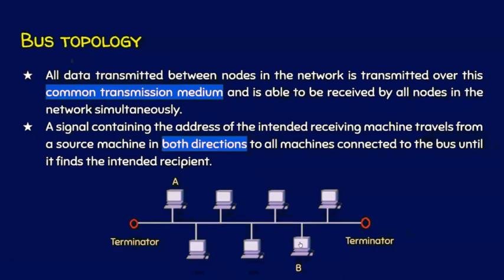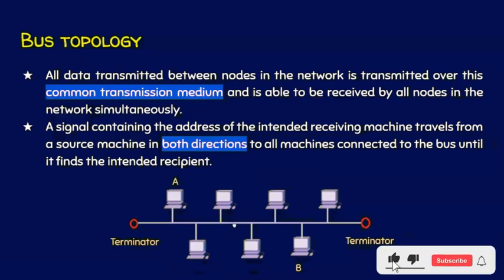So now we will see what is a bus topology as per the definition. All data transmitted between nodes in the network is transmitted over this common transmission medium. This is the common transmission medium and all nodes will receive this signal simultaneously. This transmission medium is capable of sending as well as receiving the data. So the data flow in this transmission medium is bidirectional. It means data can flow in both directions.